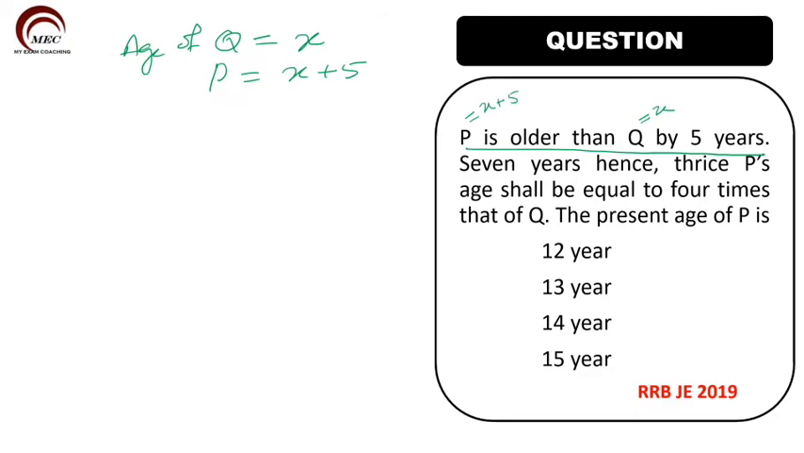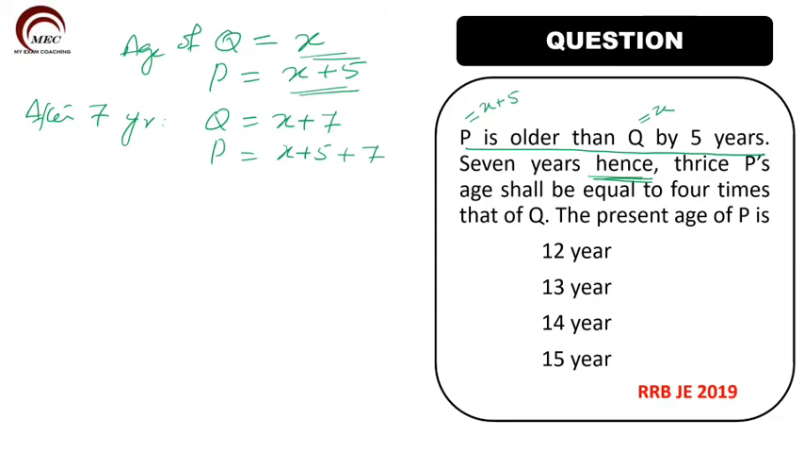7 years hence. Hence means after 7 years. All these words are very important. 7 years hence, after 7 years. So after 7 years, Q will be equal to X plus 7 and P will be equal to X plus 5 plus 7. From the present age, we have to add 7 more years. Q's present age is X, so after 7 years, it will be X plus 7. P's present age is X plus 5, so after 7 years, it will be X plus 5 plus 7, which is equal to X plus 12.